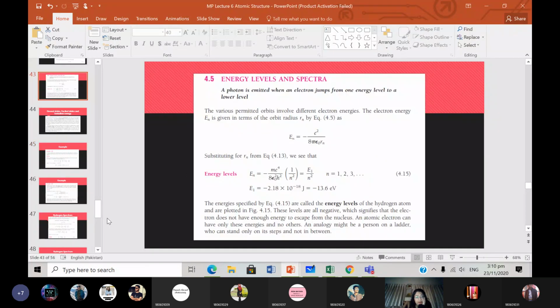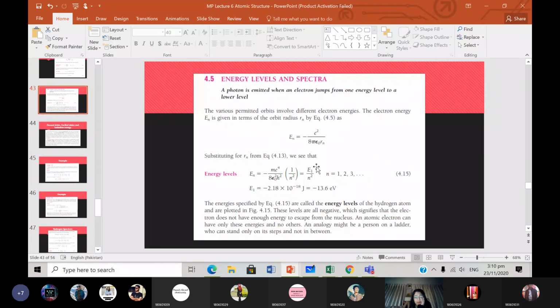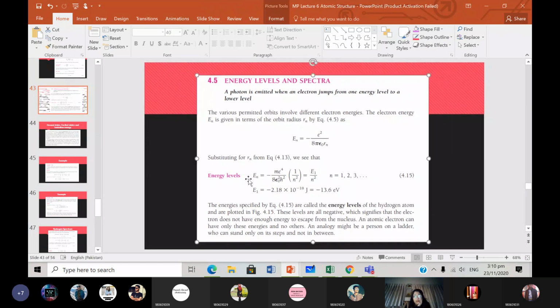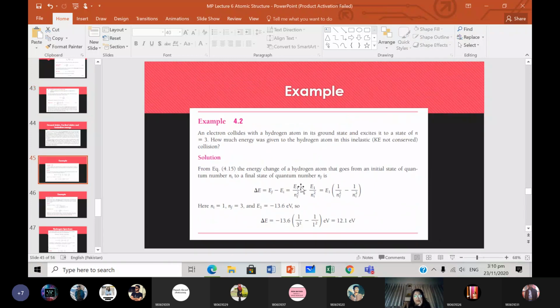Because we just said that energy is according to this formula, right? So E N initial is going to be equal to E1 divided by N initial squared, and E final is going to be equal to E1 divided by N final squared. So we can just take the difference of those two and we will get this equation. So then we will get delta E is equal to E1. We can take E1 common, and then we will get 1 over N final squared minus 1 over N initial squared. Okay?